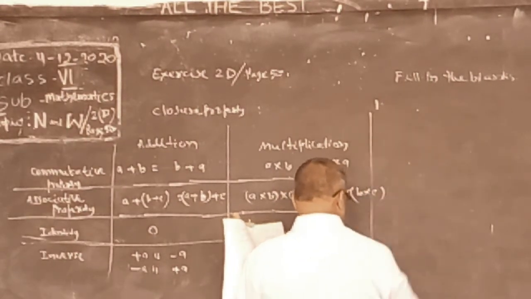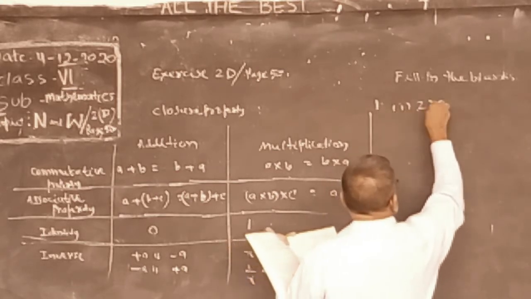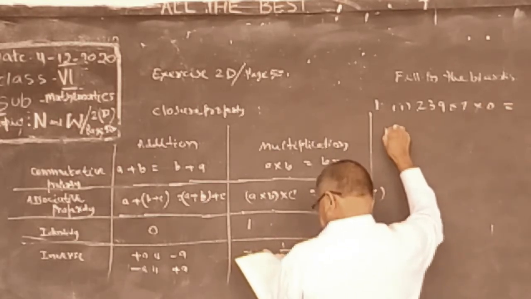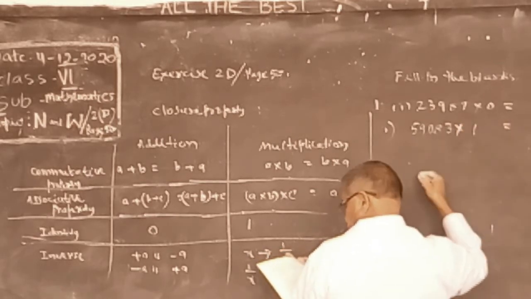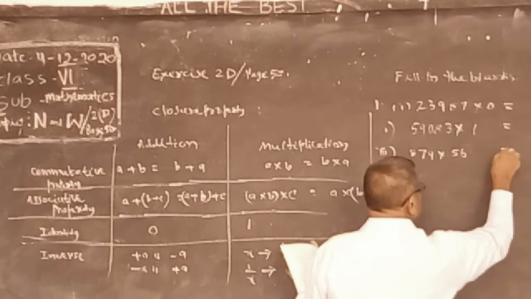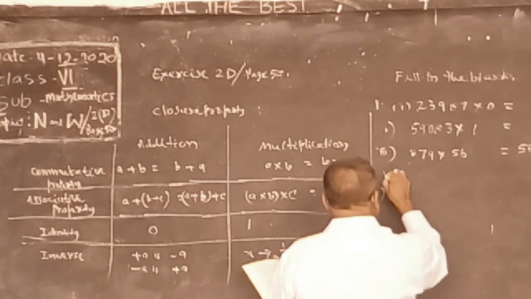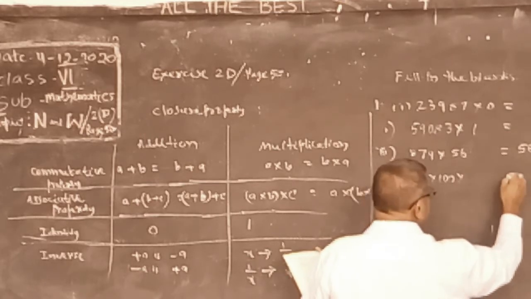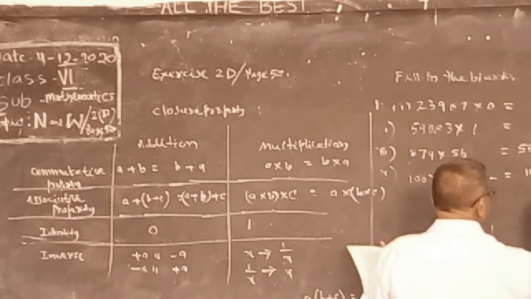Number 1. 0, and 59,083 into 1. 879 into 56 is equal to 56 into dash. 100 into 100 into dash equal to 5 zeros.